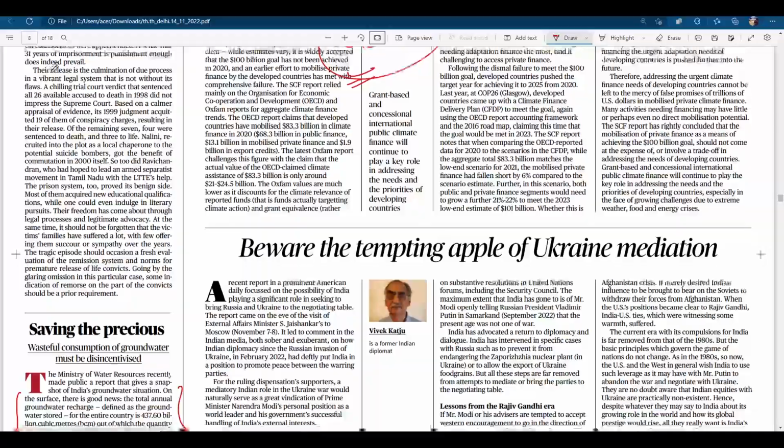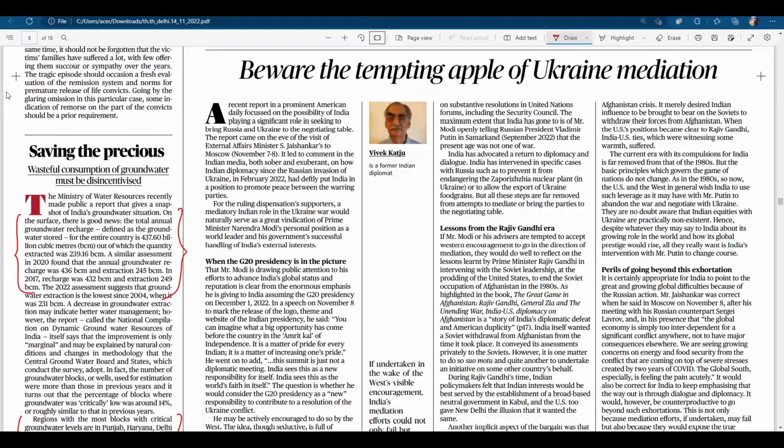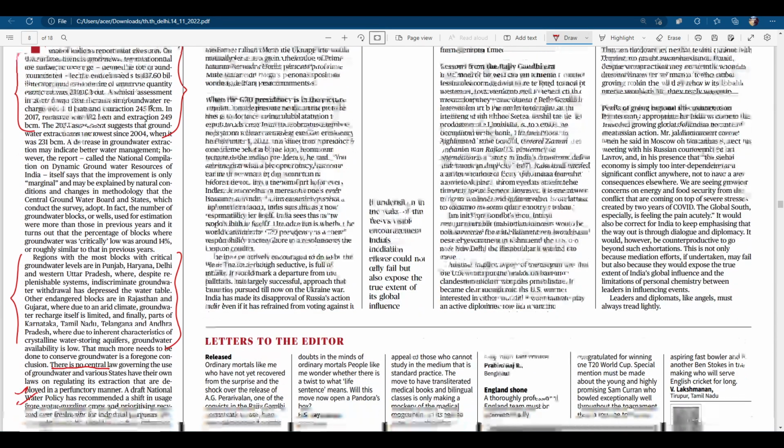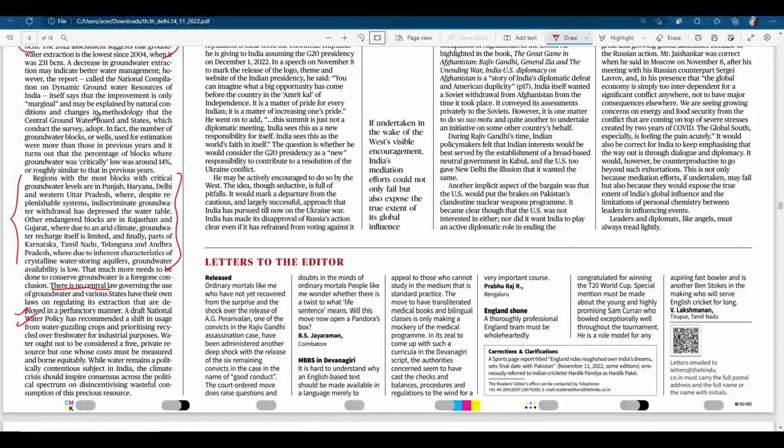Next, there was again a mention of the consumption of groundwater. Again, groundwater is a very hot topic. It can be asked in geography as well as GS paper 3 environment. Here there is a mention of the present status of groundwater. Basically, there is a recent report from the Central Groundwater Authority that the groundwater level has increased, which is good news. However, we have to conserve it properly, because 90% of the groundwater is used for irrigation, for agriculture purpose. There is a mention of data in the second paragraph.